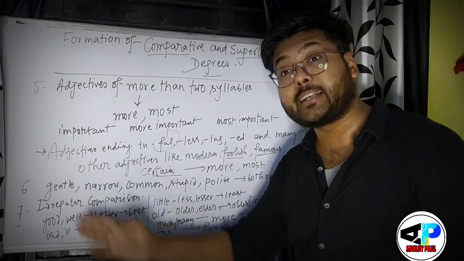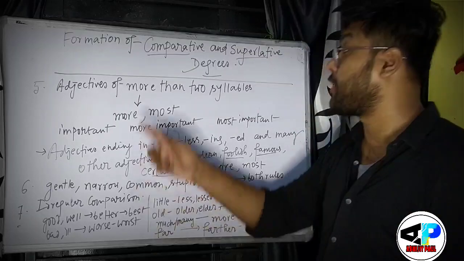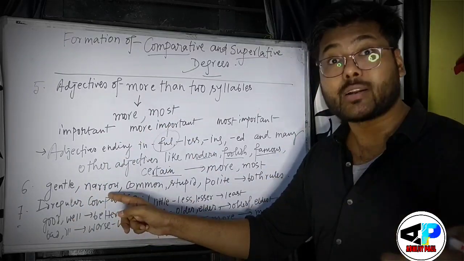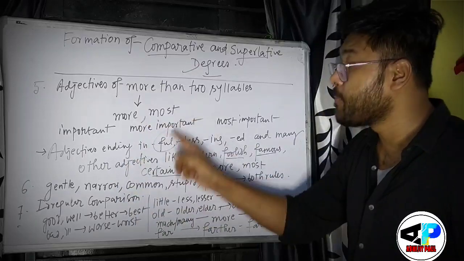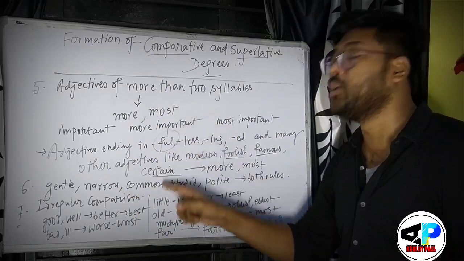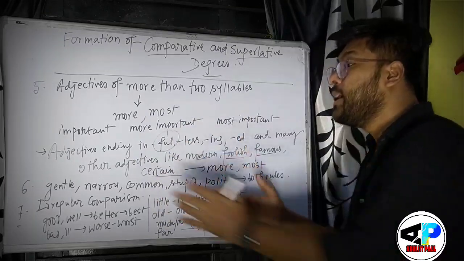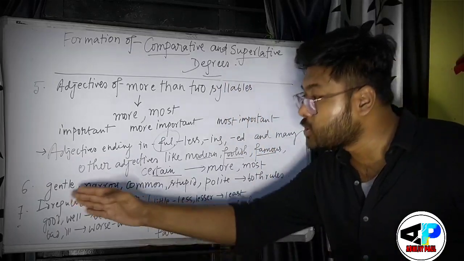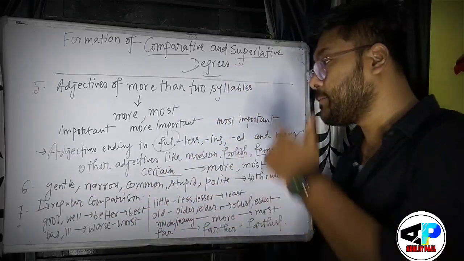Example, gentle: it can be gentler, gentlest, or you can write more gentle and most gentle. Narrow, narrower, narrowest, or more narrow, most narrow. Common, commoner, commonest, or more common, most common. In this way, you can form comparative and superlative degrees for those particular adjectives, right?